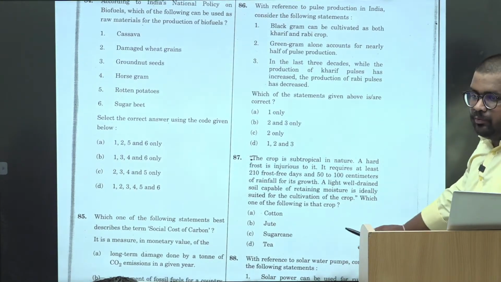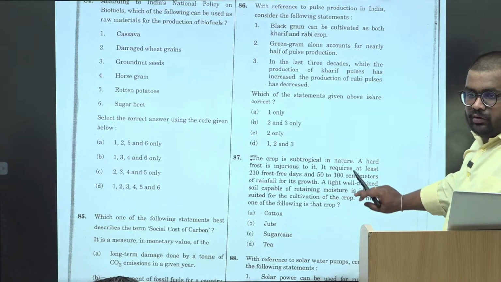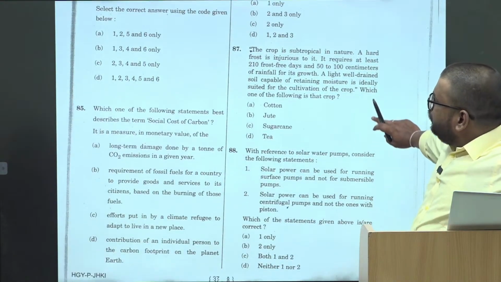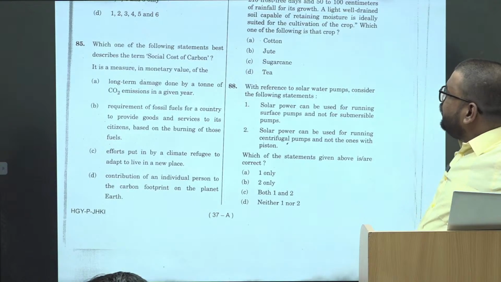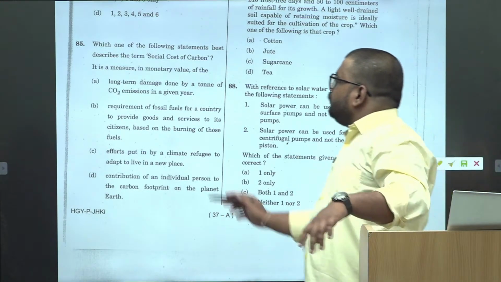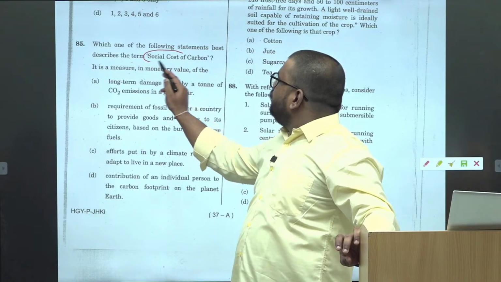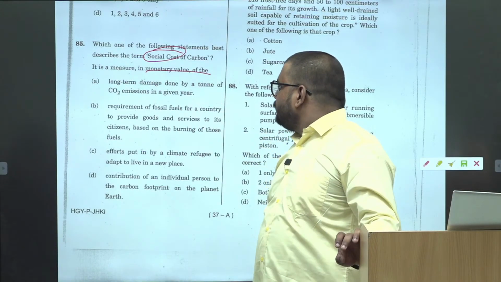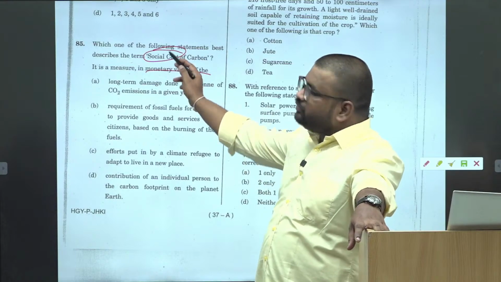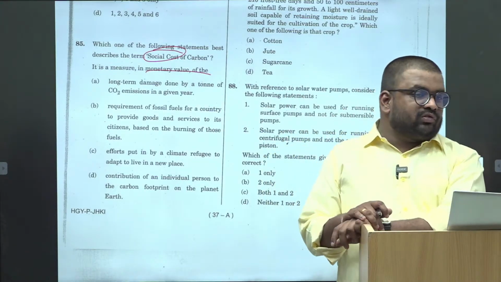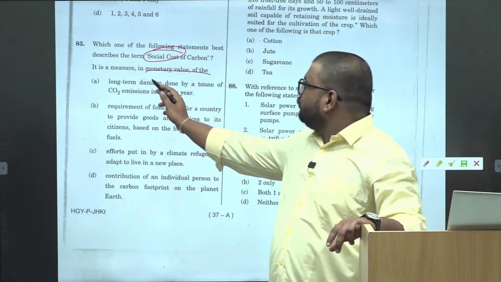Two and 5 are complementary, na? Both are waste food or damaged. Okay. Then, which of the following statements best describes the term social cost? It is a measure in monetary value of the, again, social cost is what they have asked. Social cost means basically the impact on society in monetary terms, he said.